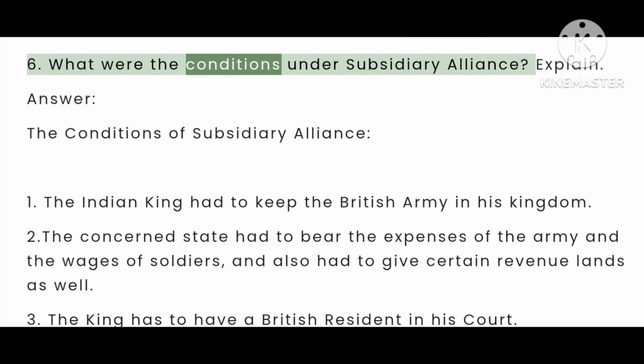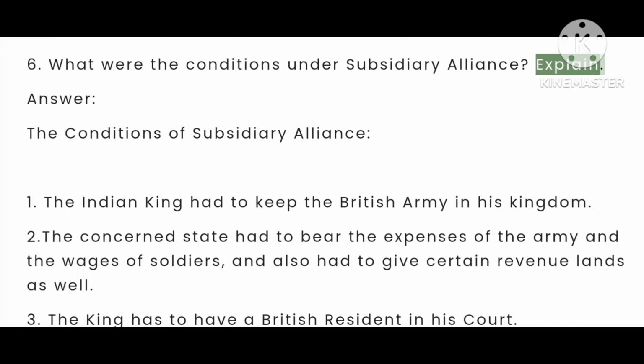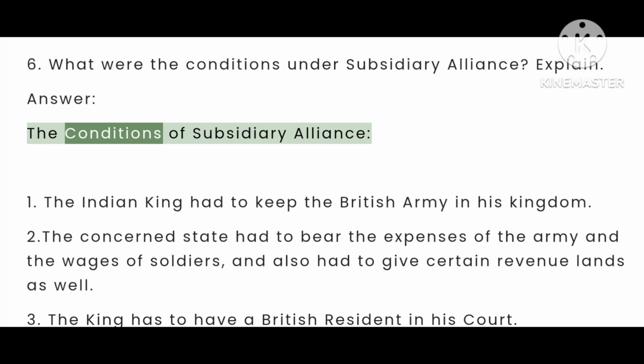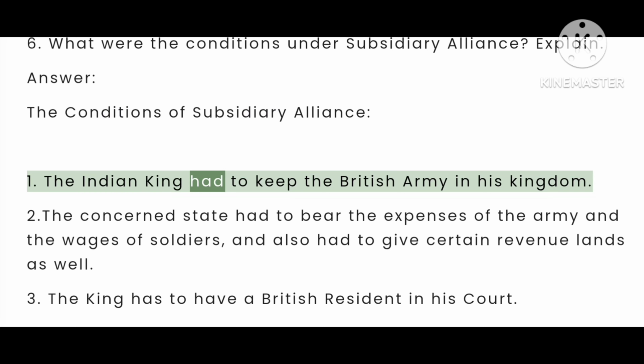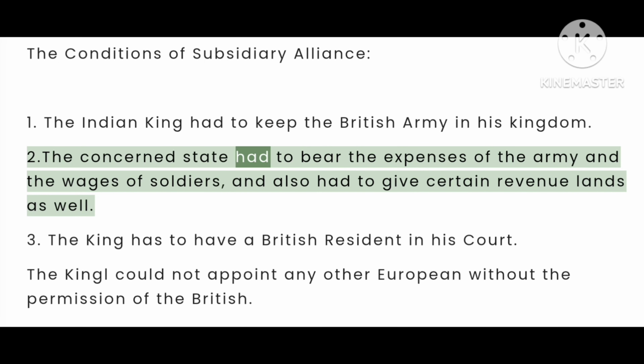6. What were the conditions under subsidiary alliance? Explain. Answer. The conditions of subsidiary alliance. 1. The Indian king had to keep the British army in his kingdom. 2. The concerned state had to bear the expenses of the army and the wages of soldiers, and also had to give certain revenue lands as well.